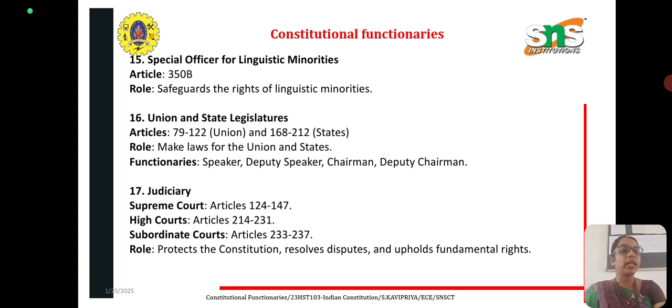And next is the Union and State Legislature, Article 79 to 122 for the Union and 168 to 212 for the state. The role is to make laws for the Union and state. The functionaries are the Speaker, Deputy Speaker, Chairman and Deputy Chairman. Finally, the judiciary: Supreme Court, Articles 124 to 147; High Court, 214 to 231; Subordinate Courts, 233 to 237. They protect the Constitution, resolve disputes, and uphold the fundamental rights.